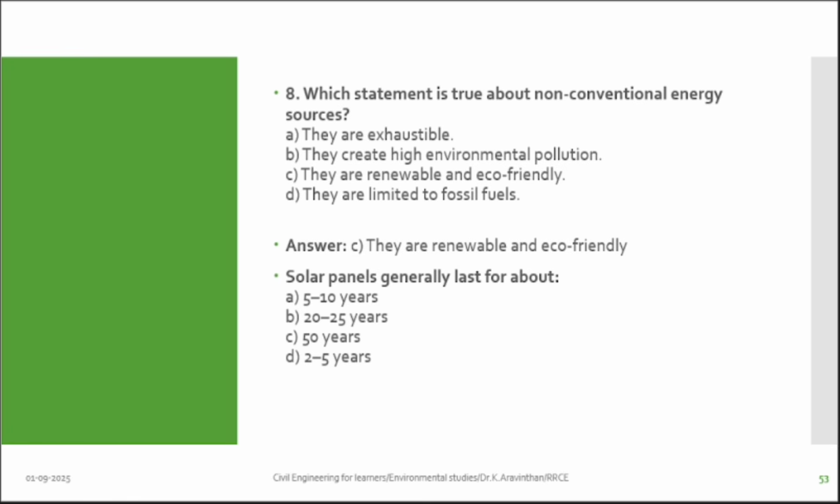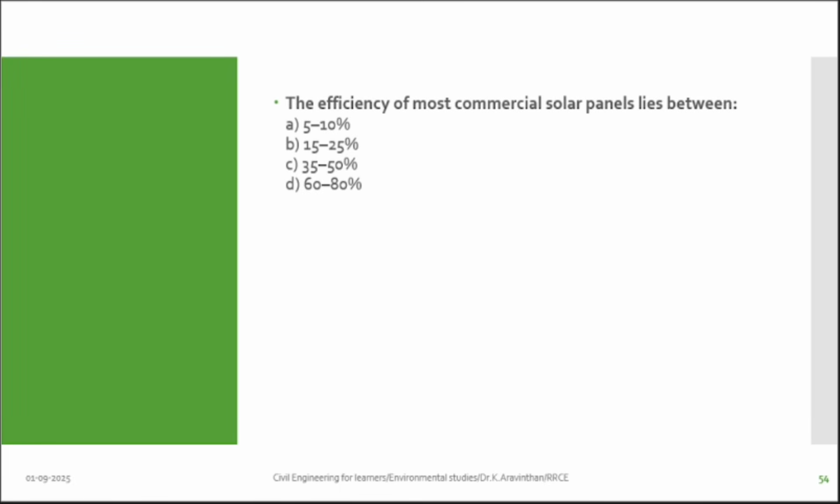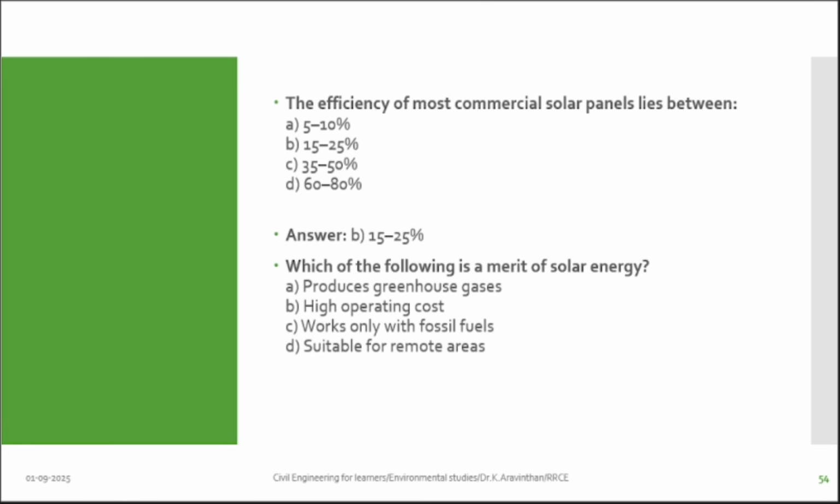Solar panels generally last for B, 20 to 25 years. Next one. The efficiency of most commercial solar power plants is 15 to 25. Which of the following is a merit of solar energy? Merit. D. D is suitable for remote areas. Wherever you cannot access, you can use this solar.